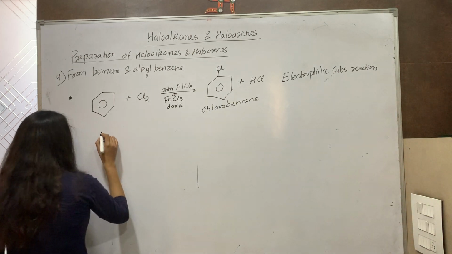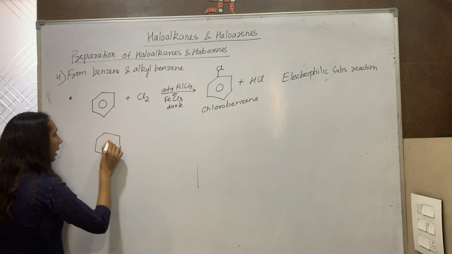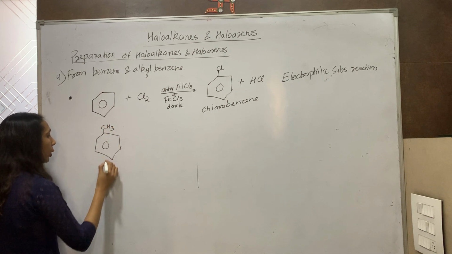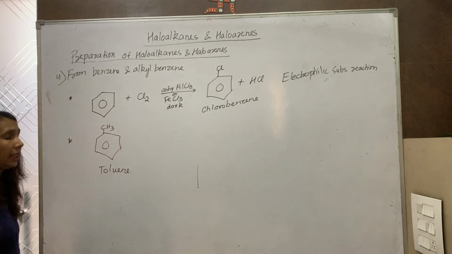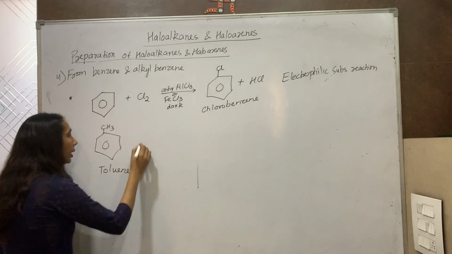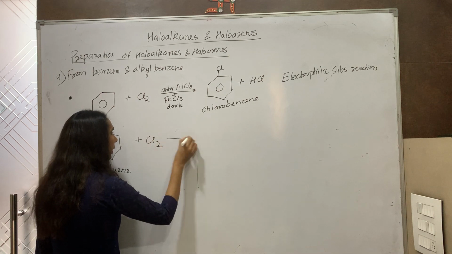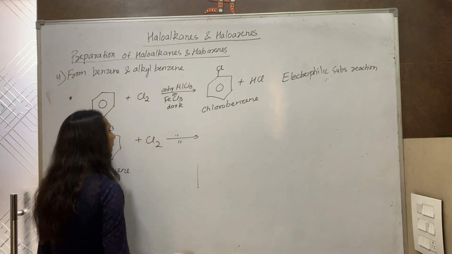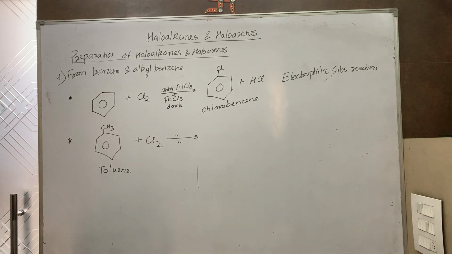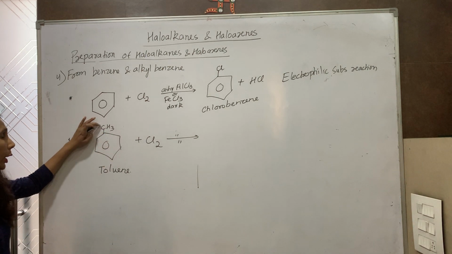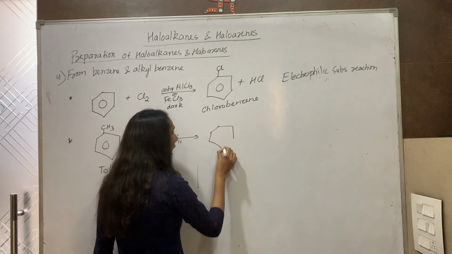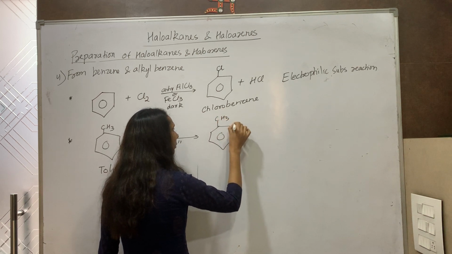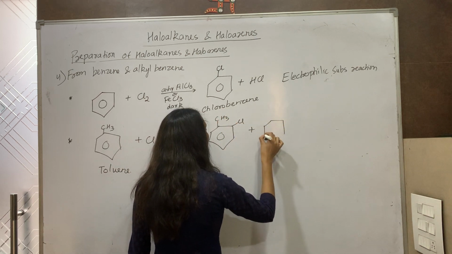Instead of benzene, if I take toluene, that is an alkyl benzene, I put here CH3. So it becomes toluene, or you can call it methyl benzene. If it is reacted with chlorine under the same conditions, anhydrous AlCl3 or FeCl3 in dark, then we know that the methyl group itself is an ortho and para directing group. So Cl will be directed at ortho and para position.